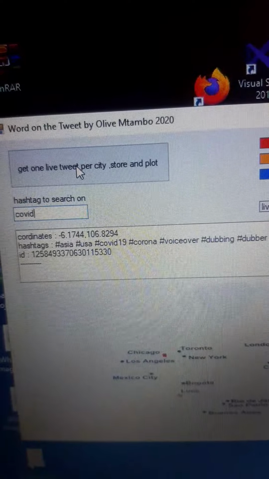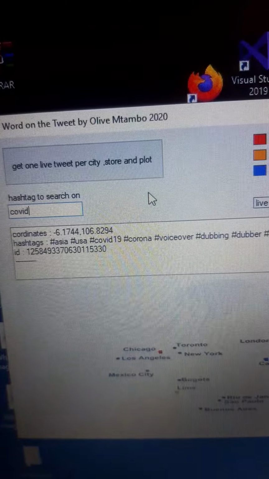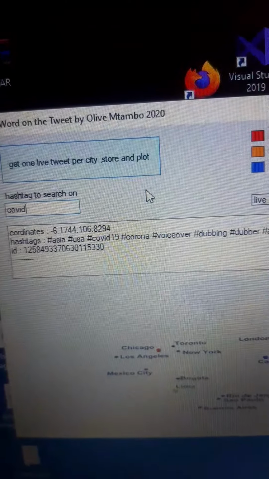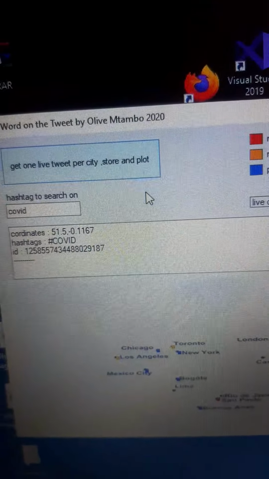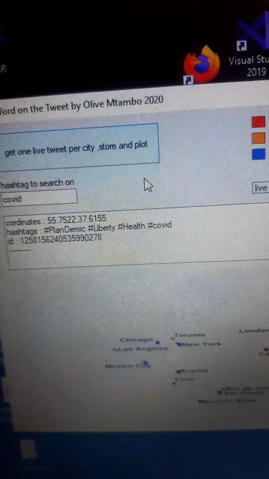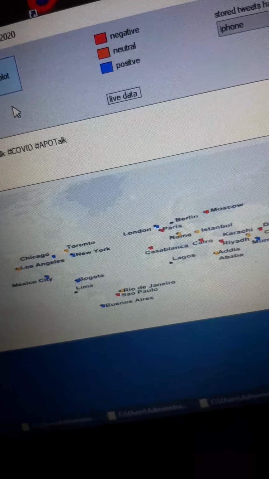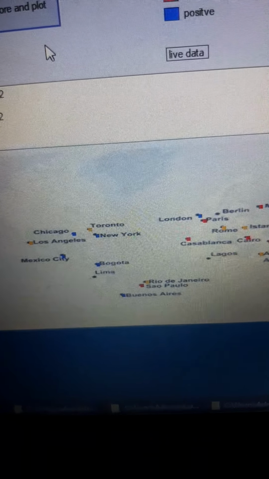So I'm going to go for COVID now, and that's going to go in, scroll through all the cities, come back with COVID, see what it comes up with, and then it's going to start plotting them all. Okay, so they're the results that have come back based on a random sentiment that I'm putting in.